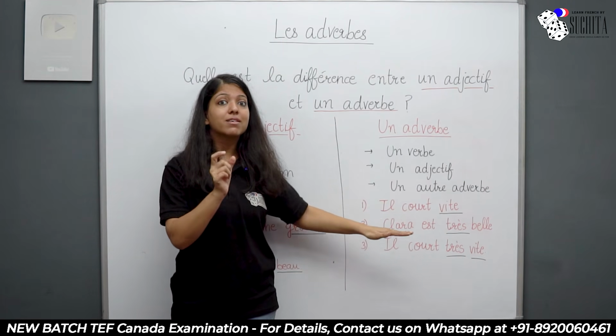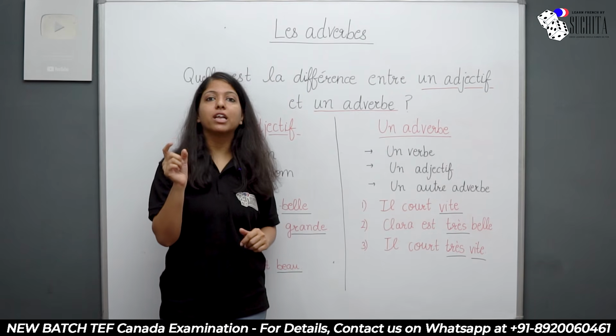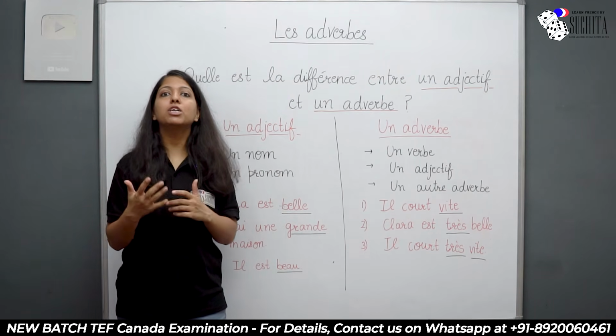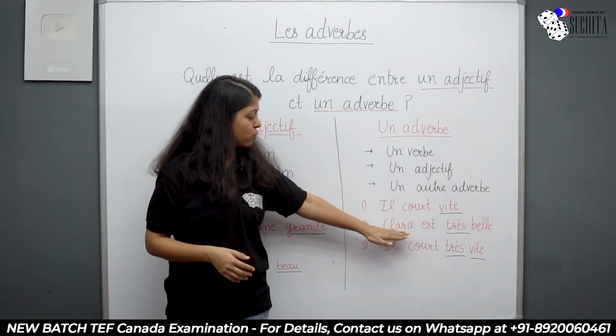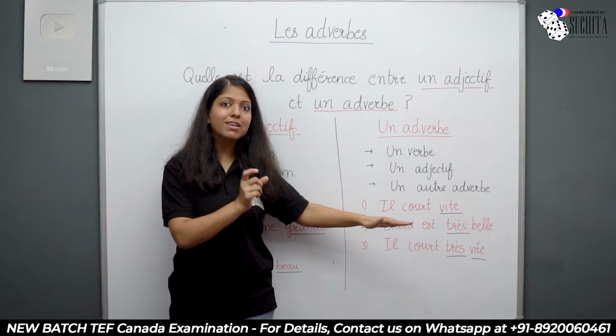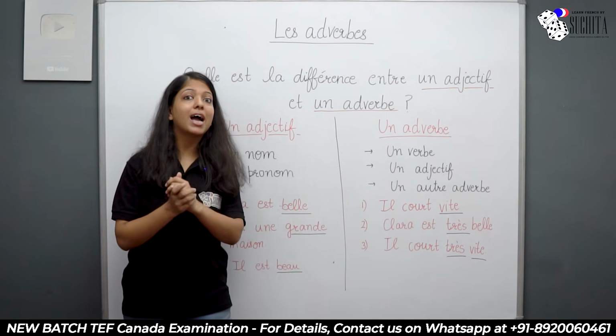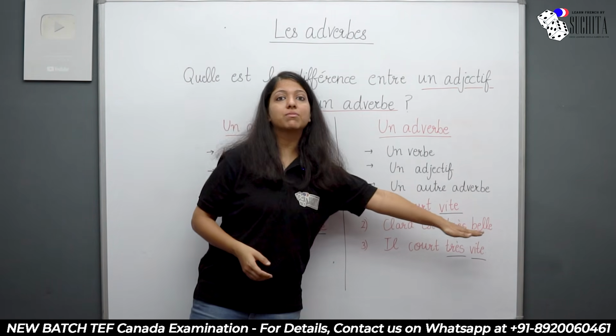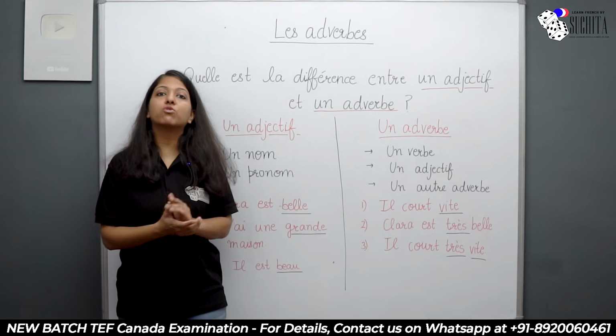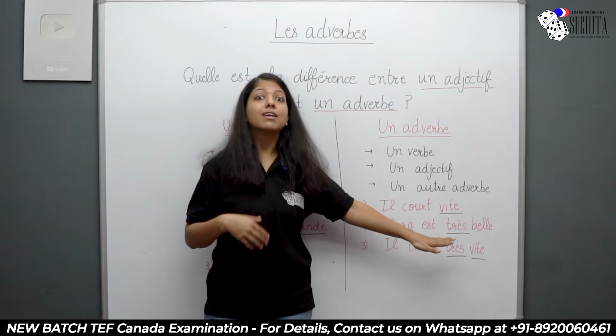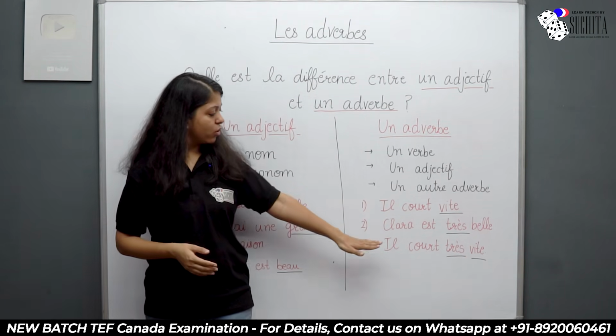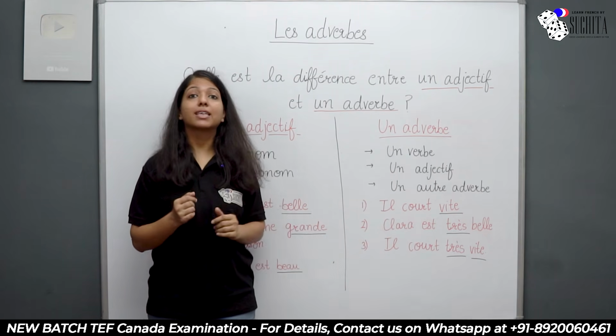Now if I'm saying Clara is very beautiful, very is telling me the quality of how beautiful a person is. So very is telling me the quality of beautiful, which is my adjective. Now something which tells me the quality of an adjective is also an adverb. So très is my adverb. Now next is il court très vite.